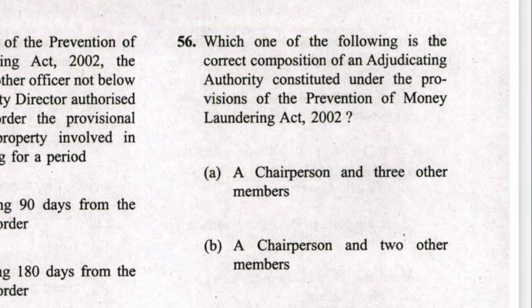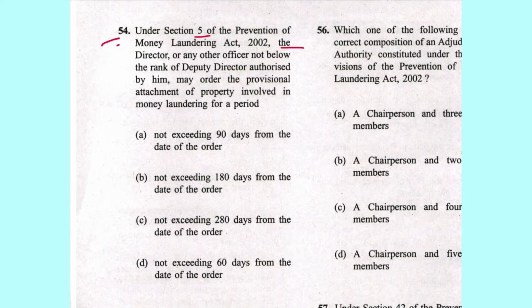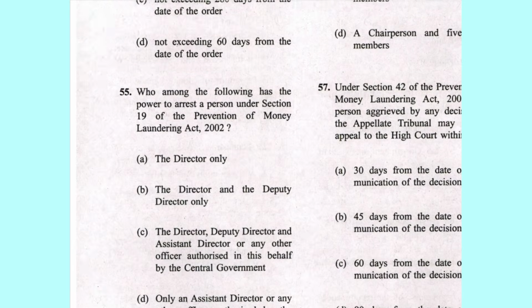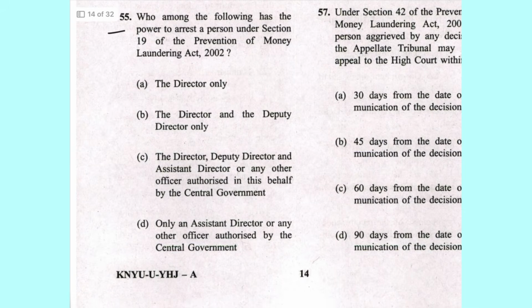Next 54. Section 5 of Prevention of Money Laundering Act. The director or any other person not below rank of deputy director authorized by him may order the provisional attachment of property involved in money laundering for a period not exceeding 180 days. B is the answer. And this is mentioned in section 5 itself in subsection 1. Next 55. Who among the following has the power to arrest a person under section 19 of Prevention of Money Laundering Act? The director, deputy director and an assistant director or any other officer authorized in this behalf by central government. C is the answer.